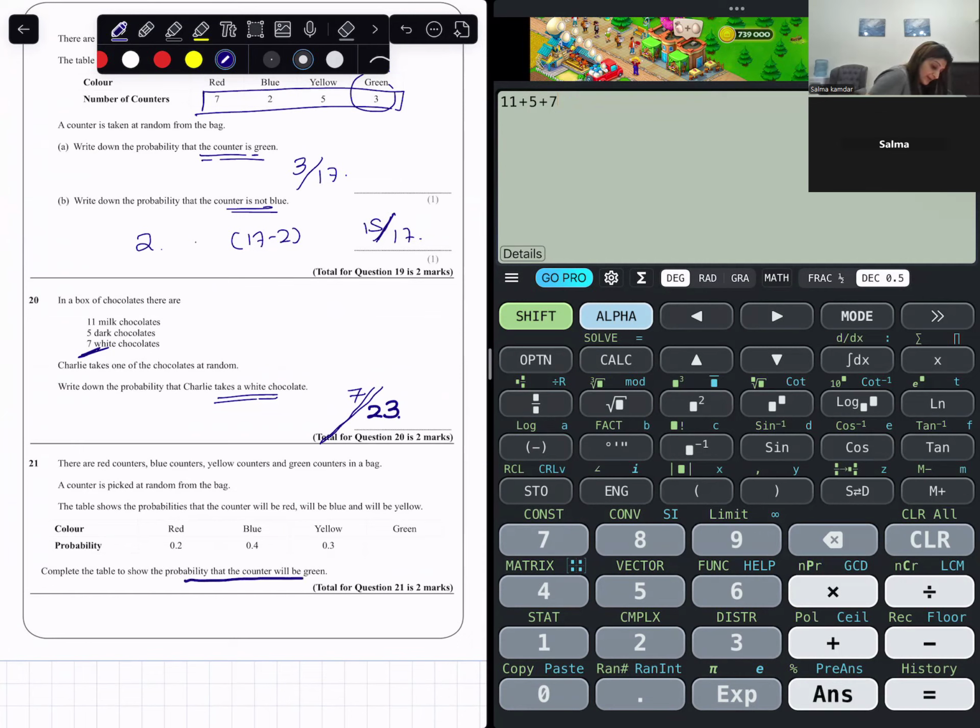Probability that the counter will be green. It's very easy over here. I've been given the color, I've been given the probability. I know that the total probability is 1.